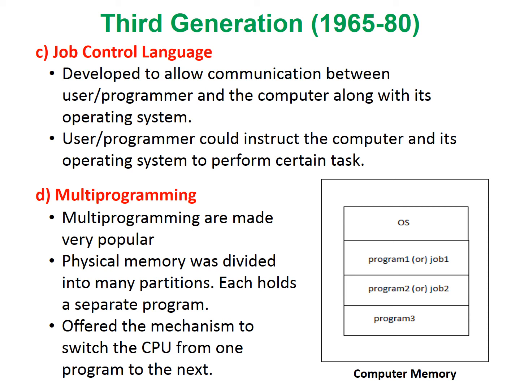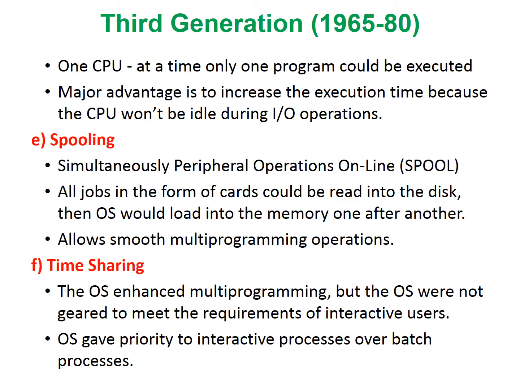The next feature is multiprogramming. Though the operating systems mainly supported batch processing, multiprogramming became popular in this generation. From the given diagram, you can understand that in multiprogramming, the physical memory was divided into many partitions and each was holding a separate program. Previously, the CPU could execute only one program at a time.